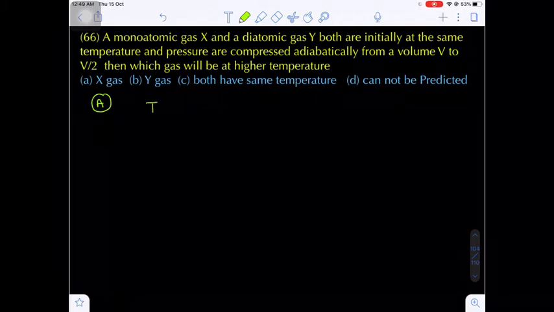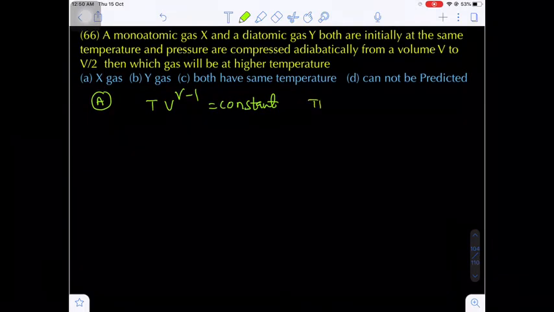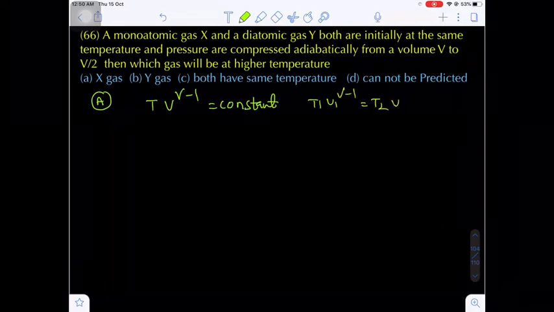Now according to the given condition, I am using TV to the power gamma minus 1 is equal to constant, because in the question the data given is regarding volume and temperature. So now what I am writing here: T1 V1 to the power gamma minus 1 equals T2 V2 to the power gamma minus 1. Yes or no? Yes.